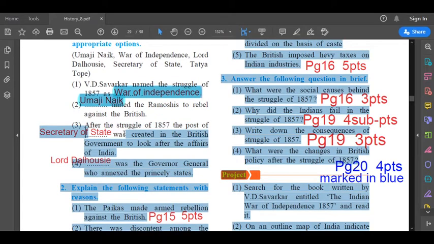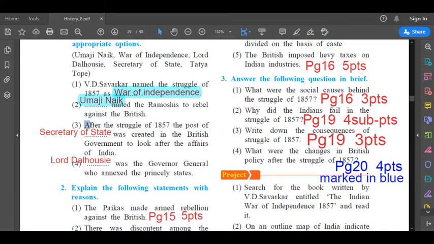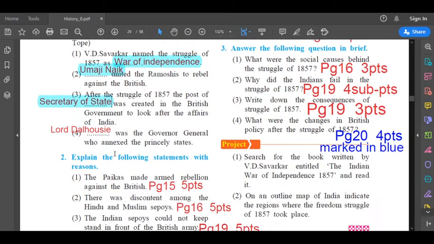After the struggle of 1857, the post of dash was created in the British government to look after the affairs of India. The answer is Secretary of State. The fourth and the last one, dash was the Governor General who annexed the princely states. The answer is Lord Dalhousie.